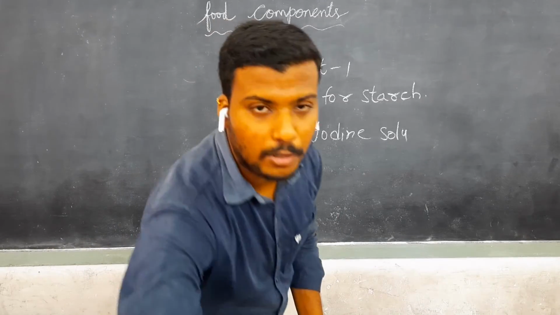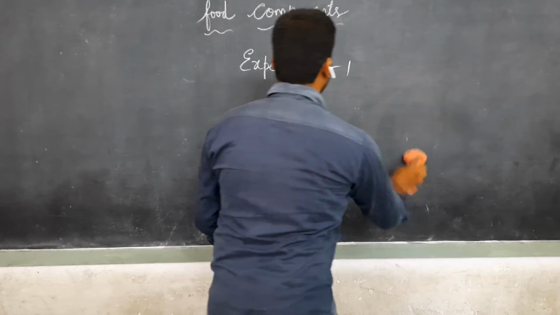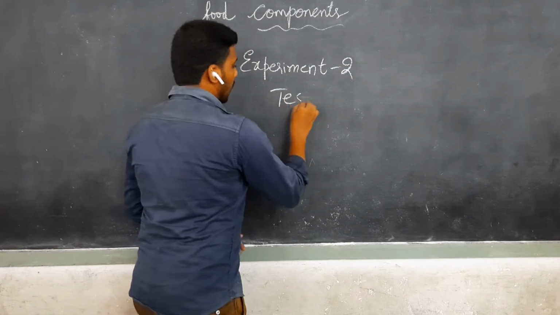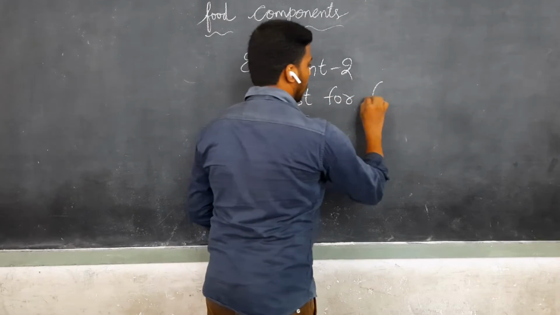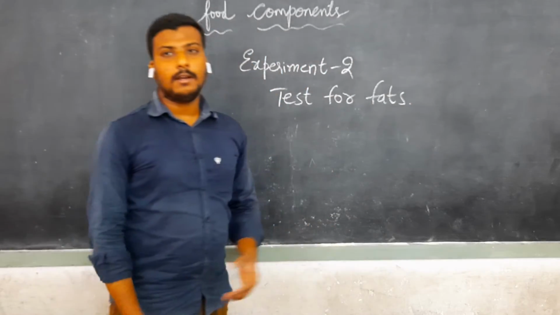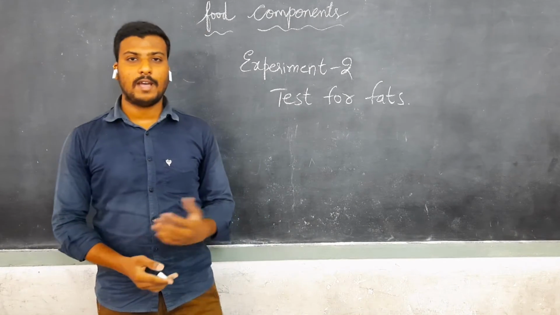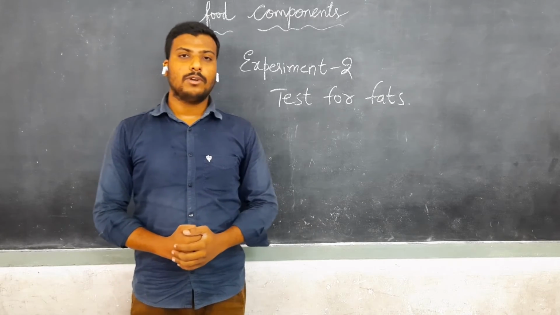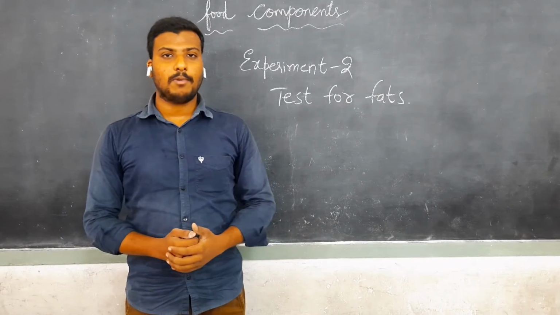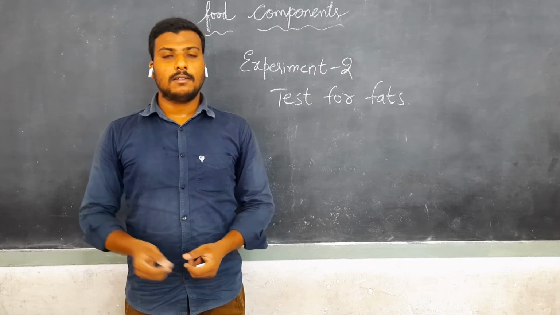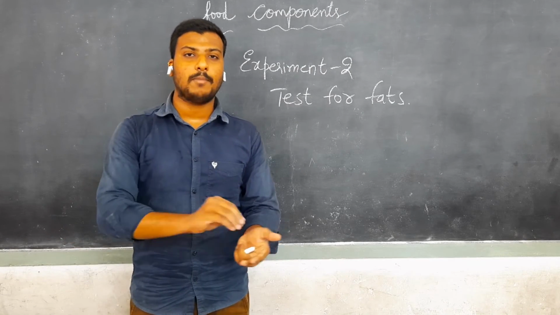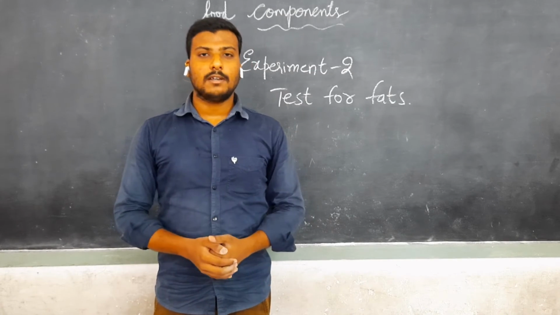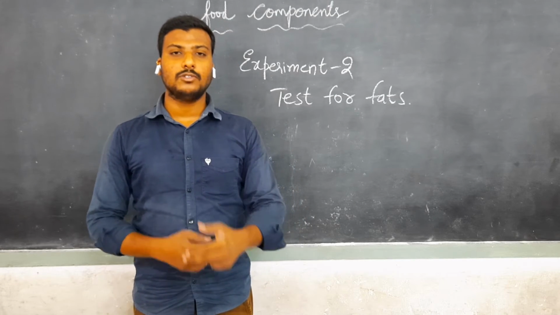Next we will see experiment 2. Experiment 2 is the test for fats. If I want to know whether a given food item contains fats, I take a small amount of the food item along with a white paper. I gently rub the food item on the paper. While rubbing, if the paper becomes translucent, then it contains fat.